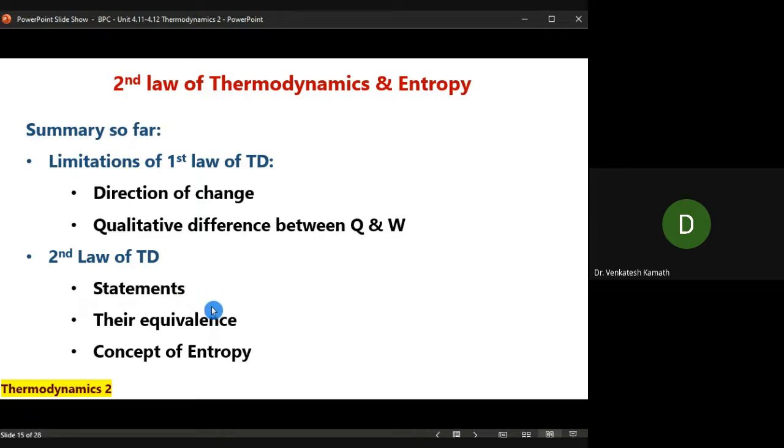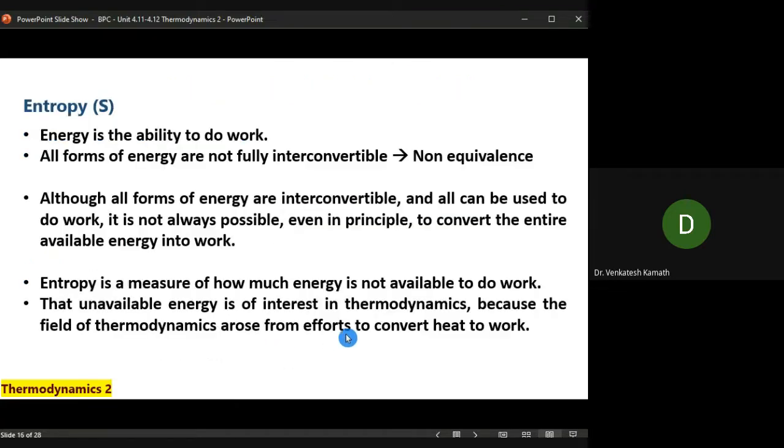Also, we are going to see their equivalence. We are going to see the second law from another point of view called entropy, in terms of entropy, not the energy. In terms of entropy, we are going to visualize it. So before we get into the second law in detail, we'll see entropy first.